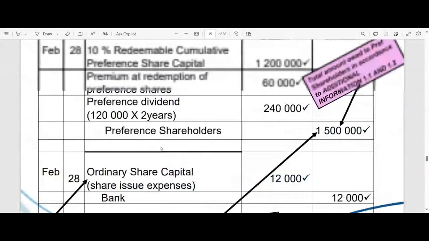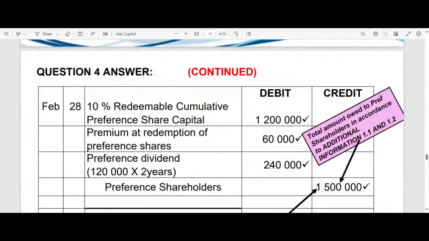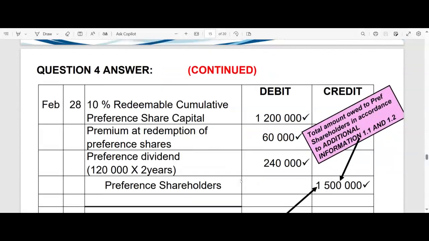Here we said that 240,000 rands worth of dividends are declared to them, but they're not going to get that. They're only going to get 80% of that. The other 20% we are going to pay to the revenue service. So we have to take it out of that liability. It's already in that 1.5 million, but we're not going to pay them that. We don't owe 1.5 million to the preference shareholders. We owe 1.5 million less the tax on the dividends. So we've got to take the tax on the dividends out of what we owe the shareholders.